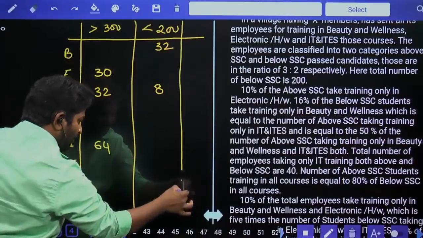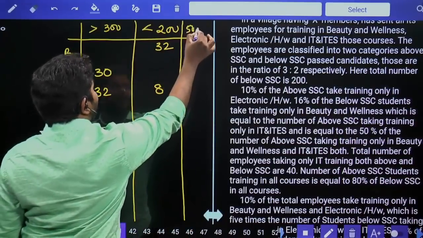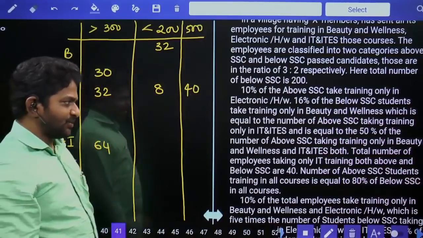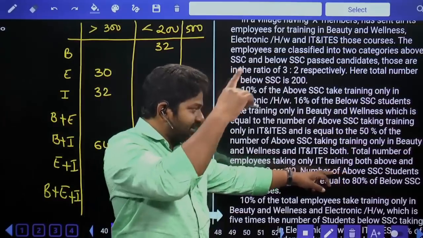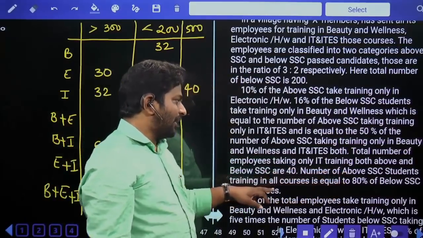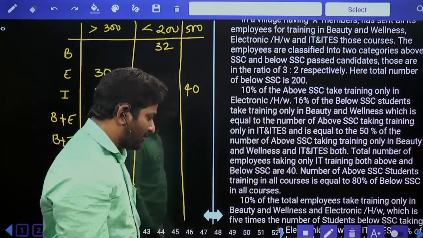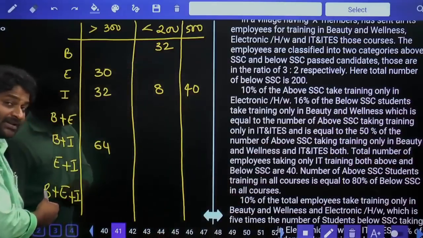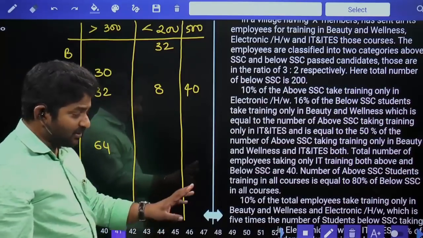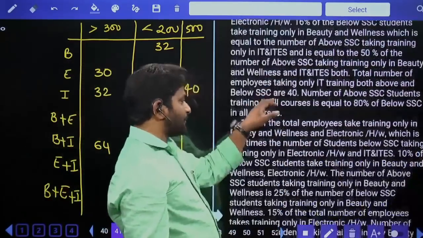So total there are 500 people, out of them 40 are in only IT IES. The number of above SSC students taking all courses is equal to 80% of below SSC all courses. All courses in the sense beauty wellness, electronic hardware and IT IES. Both are not there, so we'll consider this point later.